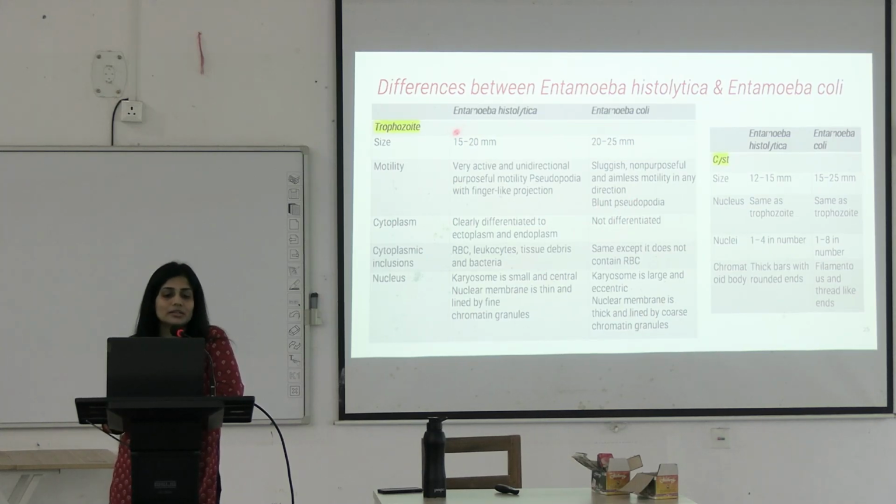And E. histolytica, very unidirectional purposeful motility you will be able to see. But here it will show very sluggish motility. Okay. Plus there are some nuclear differences. This karyosome is very small and central, with the nuclear membrane lined by chromatin granules, whereas this karyosome is large and eccentric.